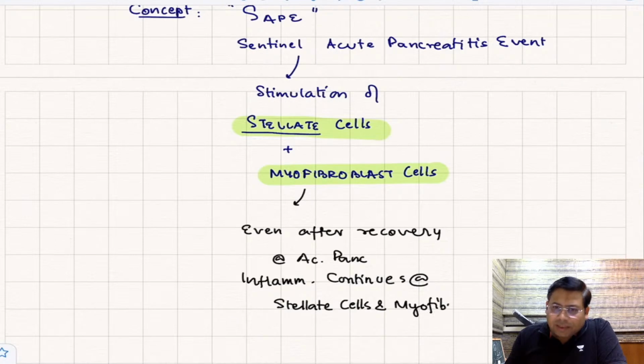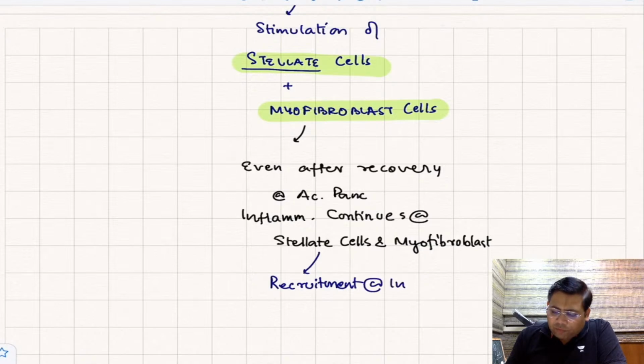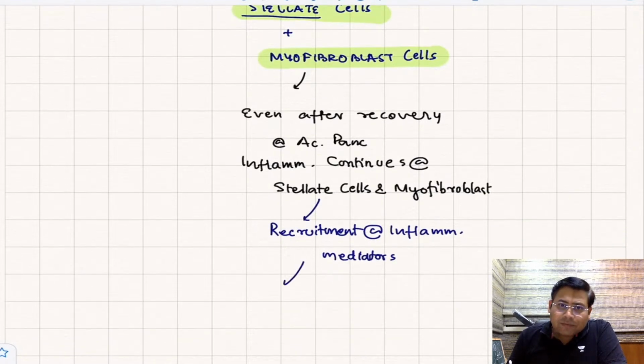This is very important. Since the inflammation cascade starts, it is going to perpetuate, and this leads to recruitment of inflammatory mediators. Because of this, one very simple thing that is going to happen is fibrosis of the pancreas.